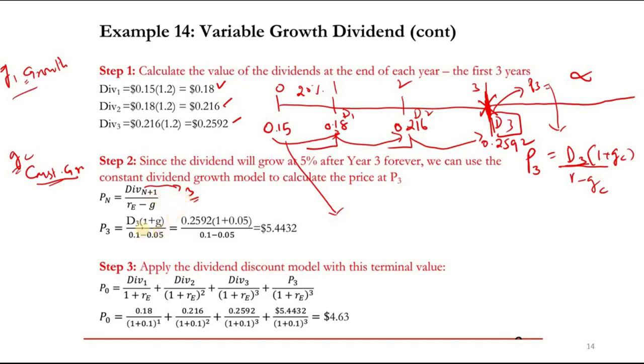So dividend 3 times (1 plus GC) grows at the new rate GC, which is 0.05 or 5%, and R is 10%, so divided by (0.10 minus 0.05), we get 5.4432. Remember, this answer is at year 3.